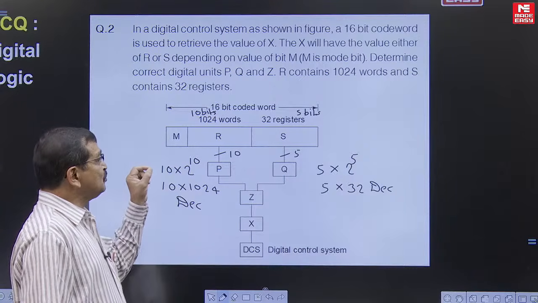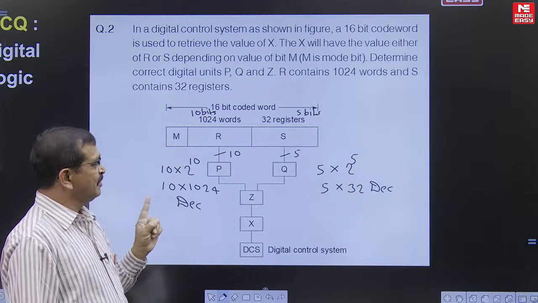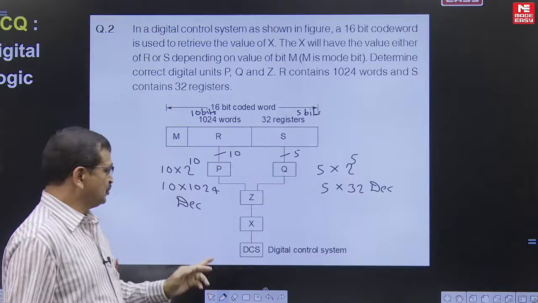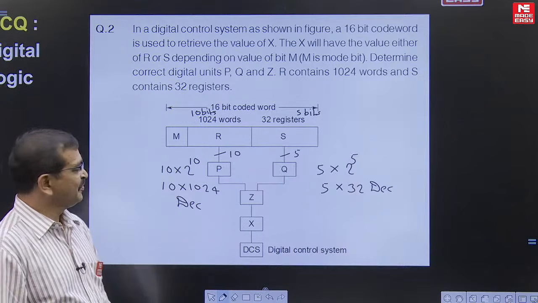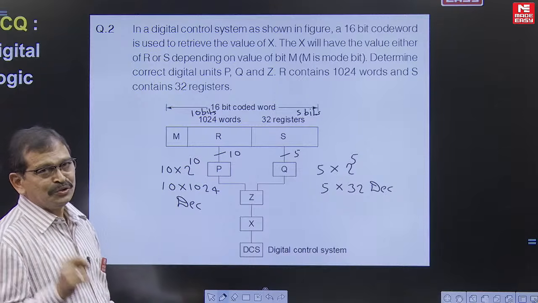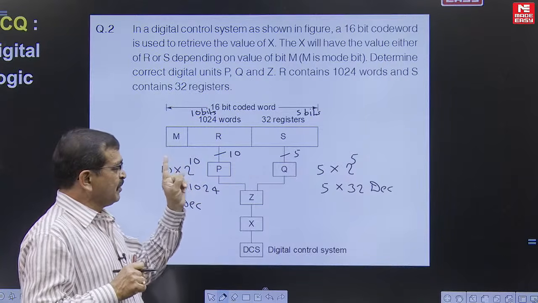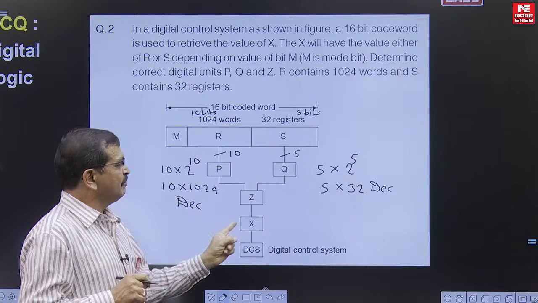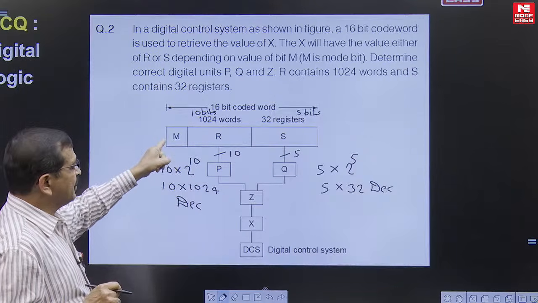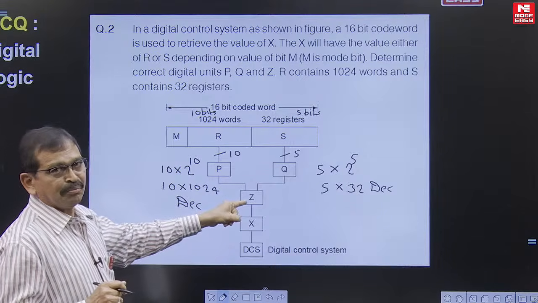So out of these 1024 words, one word is to be chosen, and out of these 32 registers, any one register's content is to be chosen. That must come to X. So what is the Z we have here? This Z is going to choose either one of the locations from R or one of the registers of S. M is the one which is going to decide, so M must be the select input.